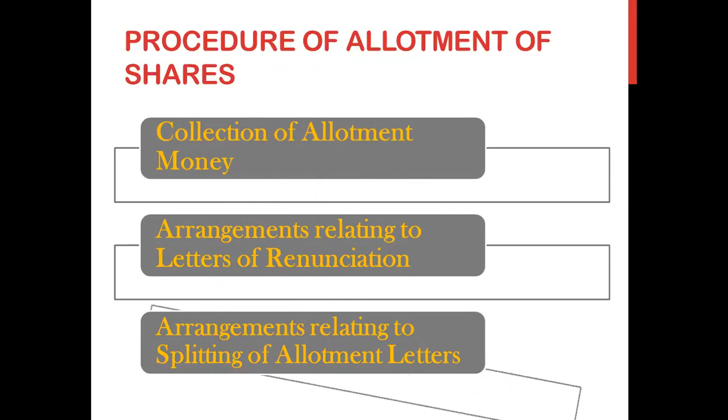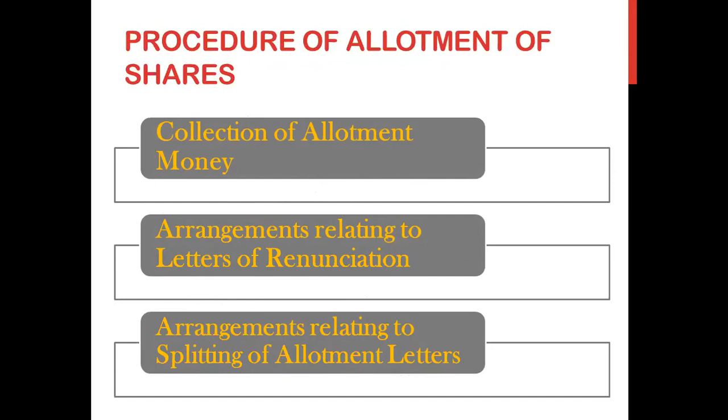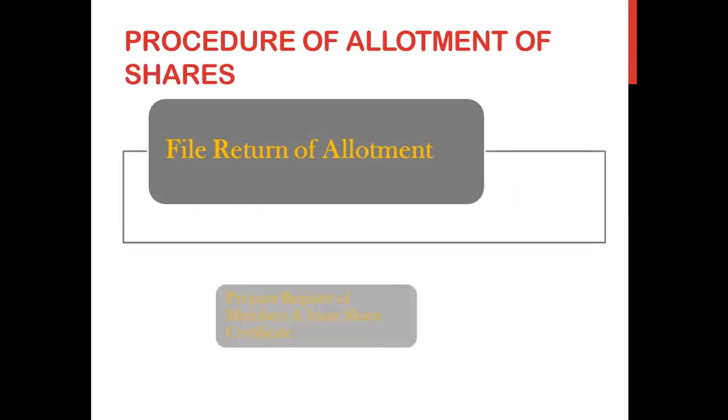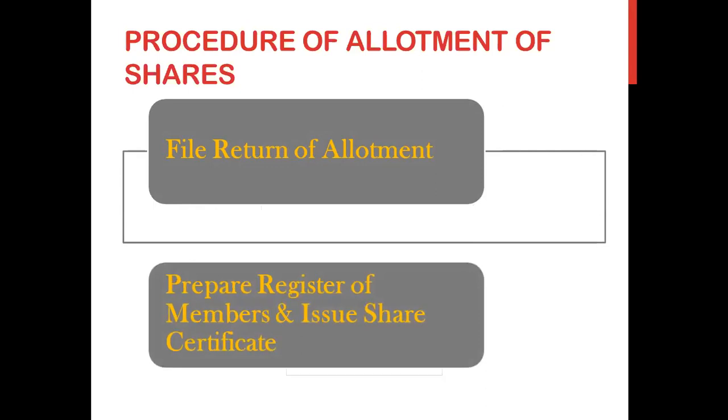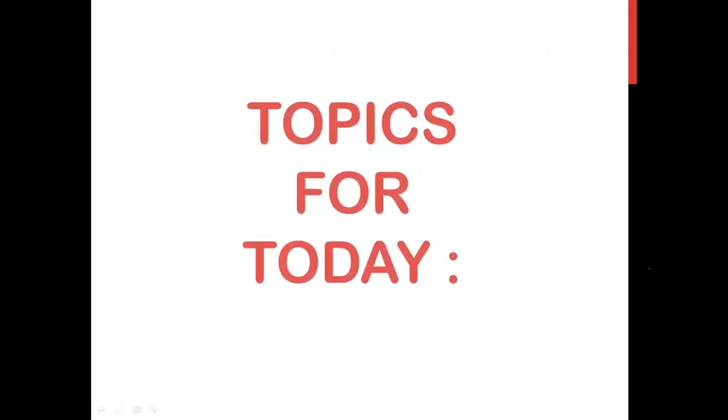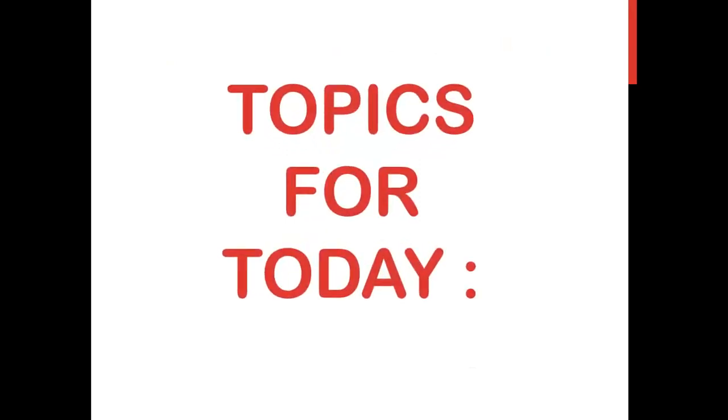Arrangements relating to splitting of allotment letters. As I told you, splitting means the shares are the same, but the name will be different, allotting more than one name to the shares which you have purchased of the company. Then after all the allotment procedure is done, the secretary has to file the return of allotment within 30 days with the registrar of companies. And after that only she or he can prepare the register of members and issue them the share certificates. So these were the topics which we covered up till now.